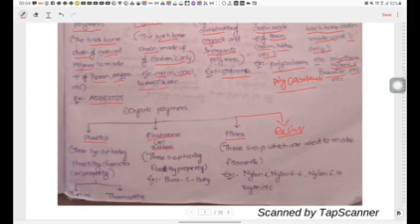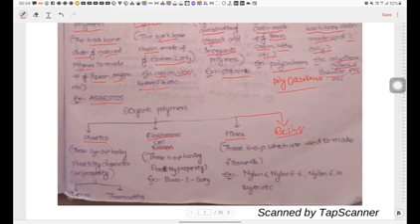What is meant by thermoplastic? When we heat the plastic material, it undergoes softening, and when we cool it, it becomes hard. It is called thermoplastic. Generally PVC and polythene are thermoplastics.